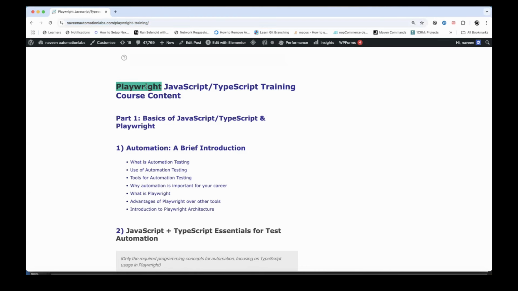So first of all, why Playwright with JavaScript and TypeScript? Why not Playwright with Python or Playwright with Java? Because Playwright with JavaScript and TypeScript has the upper edge, as most of the new features are available with Playwright with JavaScript or TypeScript as compared to other languages. That's why Playwright with TypeScript and JavaScript is very much in demand and very popular in the market. So I would advise that if you want to learn Playwright with a specific language, you should focus on JavaScript or TypeScript. In fact, within JavaScript and TypeScript, you should start working with TypeScript here.